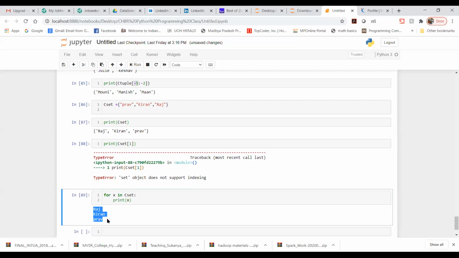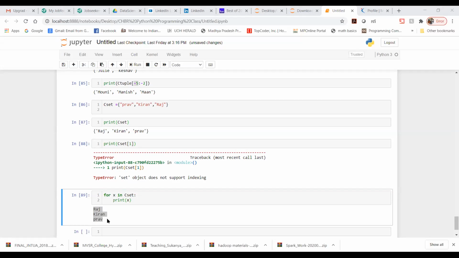Now, in the definition, while I was giving you the definition, I mentioned it is unordered and unindexed. So at that time only you have to know it is unindexed, and it is unordered.